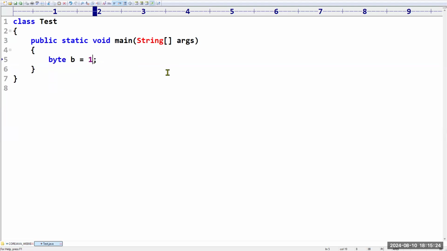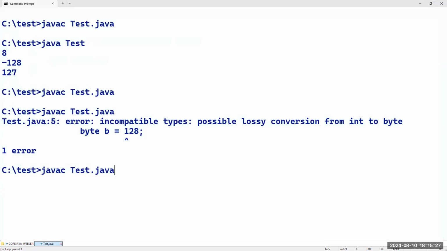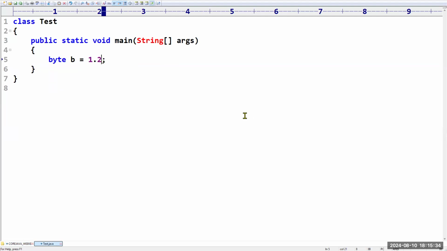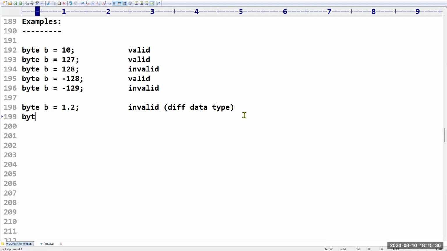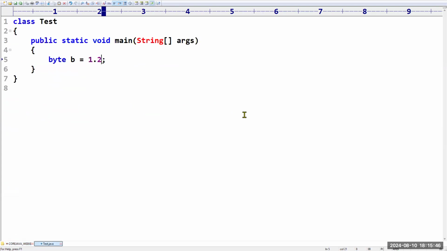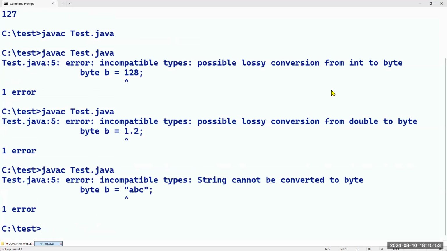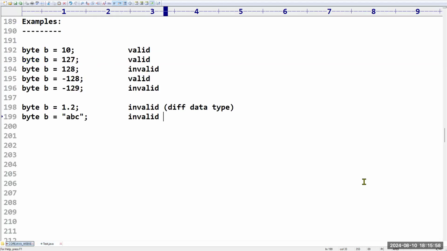If you want, let us take 1.2. What error message are we getting? It is also incompatible types: possible lossy conversion from double to byte. I can't convert. Sir, can I take byte b = "ABC" within double quotations? It is also invalid, something like a string, right? It is not possible to assign this ABC. Like this we are getting: incompatible types, String cannot be converted to byte.